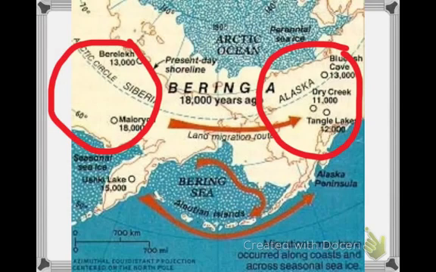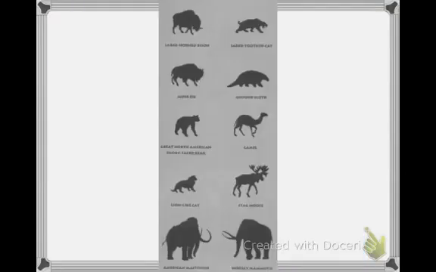Scientists have recently dated the first migrations of these people to about 14,000 years ago. The first settlers in Quebec happened right around 12,000 years ago. Why did these people move? So in this case, the land bridge wasn't just something that human beings used to cross. Animals also crossed the land bridge. And the theory is that people followed the migrations of these herds of animals, many of which are now extinct.